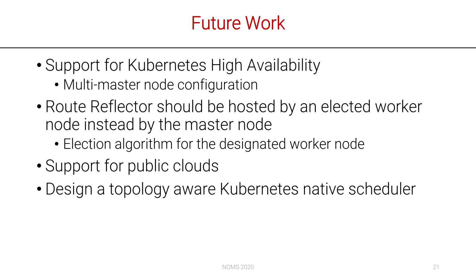As next steps, we want to add support for Kubernetes high availability. This is currently unfeasible since the EVPN BGP route reflector must be in the master node and cannot be replicated. To overcome this limitation, we need to design an election algorithm that automatically deploys the route reflector in a worker node. Doing this, we can also support Kubernetes instances available in the public clouds that do not allow scheduling containers on the master node. Another step forward could be to design a topology-aware Kubernetes native scheduler.